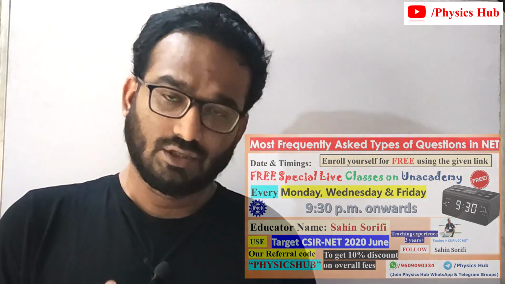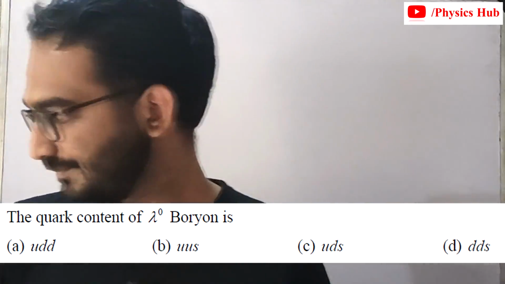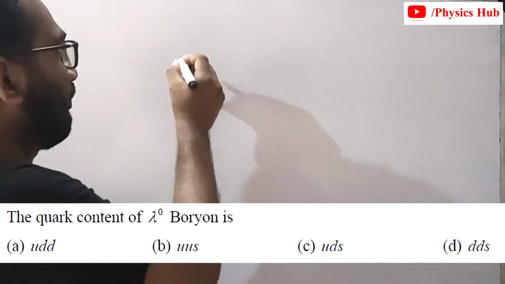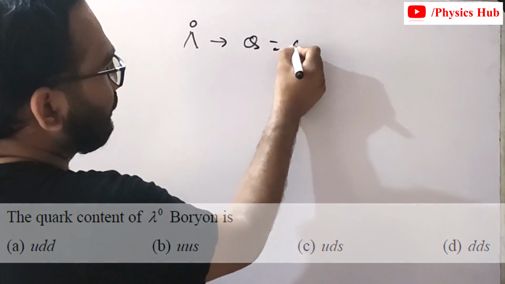So first question of this set. This question comprises 5 questions from the particle physics section. The first question reads like this: the quark content of lambda naught baryon is, and you are given 4 options. So what do we know about lambda naught baryon? It has some charge Q equals 0.